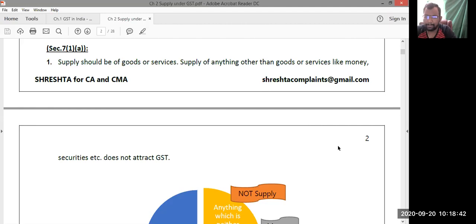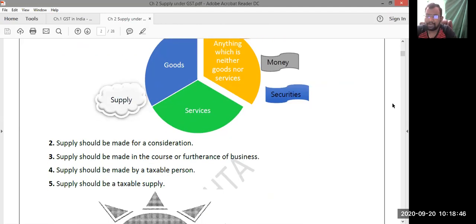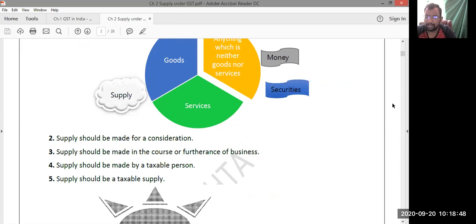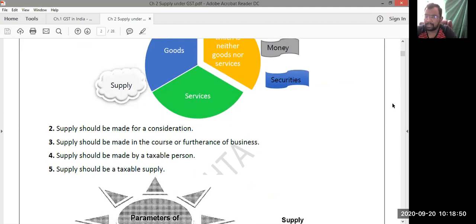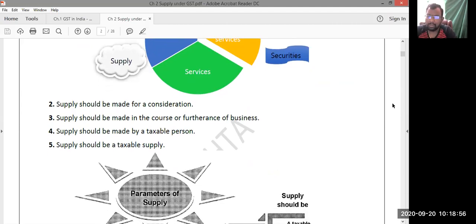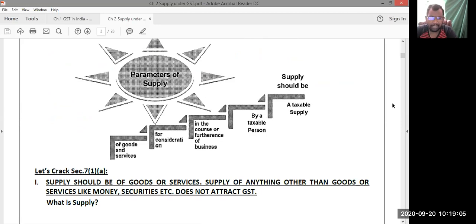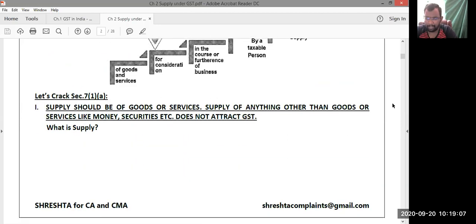Now look here. Second one, supply should be made for a consideration. Third one, supply should be made in the course or in furtherance of business, and supply should be made by a taxable person, and it should be a taxable supply. If all these 5 parameters are satisfied, then only it should be treated as a supply. After that, you have the detailed analysis of each and every parameter.